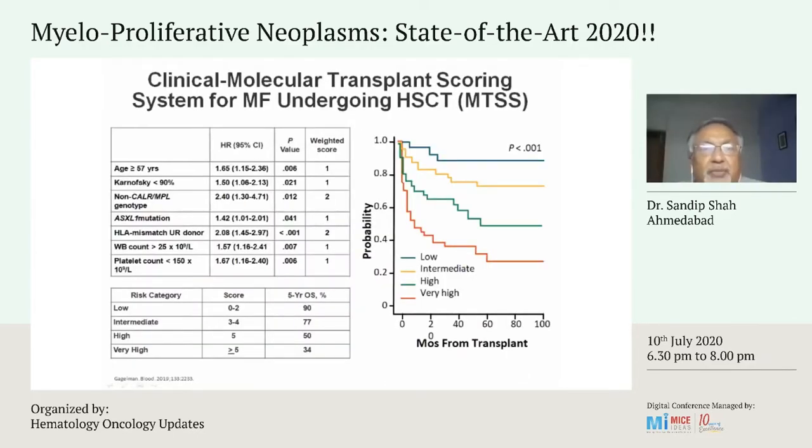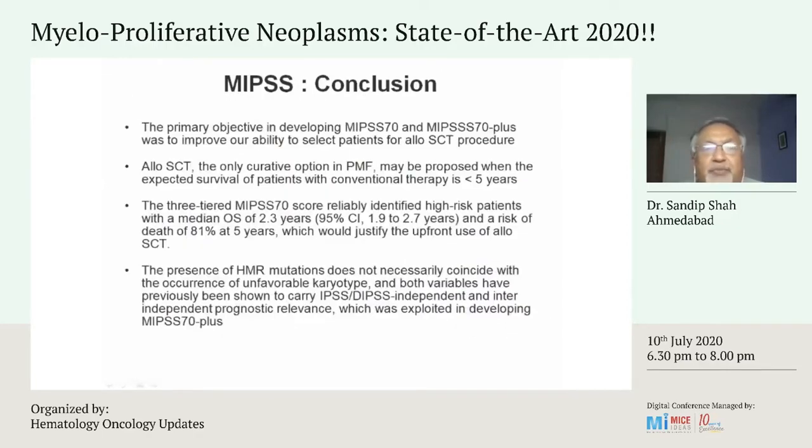So coming to the MIPSS conclusion, the primary objective in developing MIPSS70 and MIPSS70 plus was to improve our ability to select patients for the allo transplant procedure. Allo transplant, the only curative option in PMF, may be proposed when the expected survival of patients with conventional therapy is less than 5 years. The 3-tiered MIPSS70 score reliably identified high-risk patients with a median survival of 2.3 years. The risk of death is 81% at 5 years. This could justify the upfront use of allogeneic transplant.